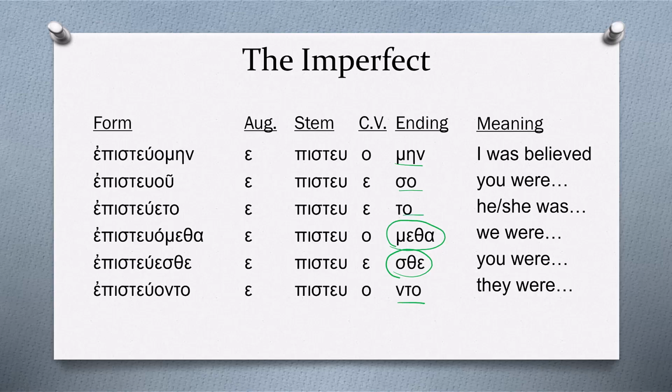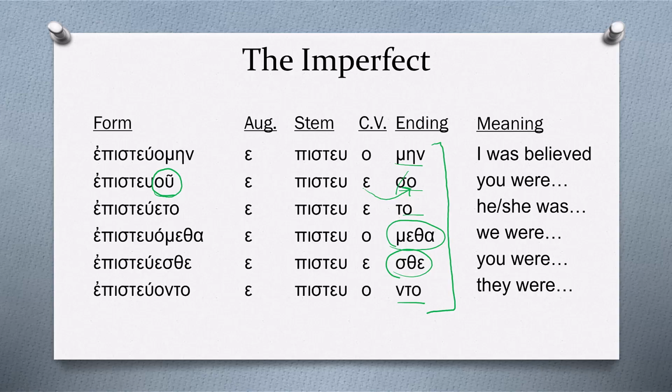When these endings are affixed to the ends of the verbs, they're pretty straightforward, easy to identify, but there is one that contracts, and that's the sigma omicron. It ends up being an omicron upsilon, and that's because the sigma drops out between two vowels, and when epsilon meets omicron, it contracts to an omicron upsilon, and we're left with the final form, episteuou.